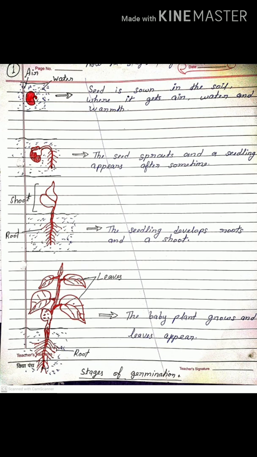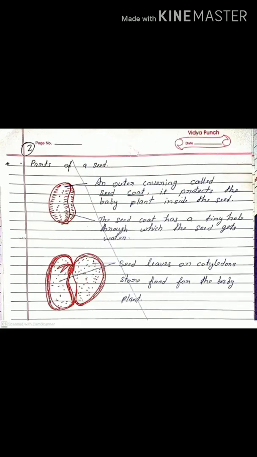Okay, draw in a proper way and try to color it. Use different colors for decoration. Now, the next diagram, structure of a seed. Here you have seen 2 diagrams, first outside and second inside. Both diagrams show the structure of a seed, and they are labeled here. You write in a proper way, don't leave out any label or names.